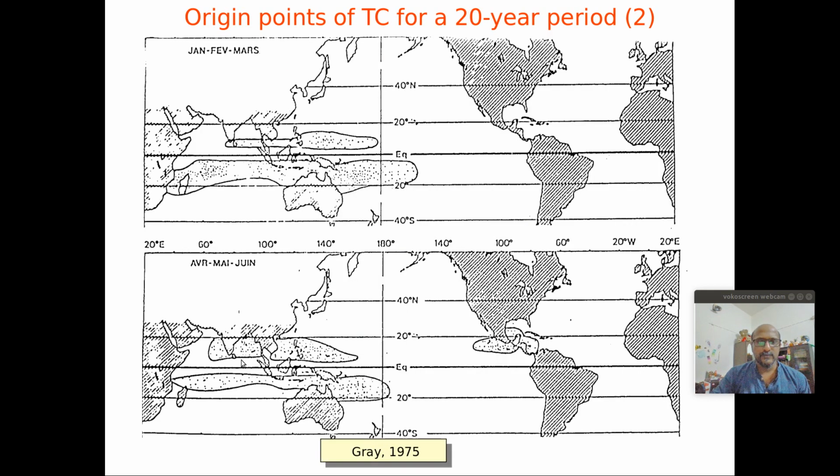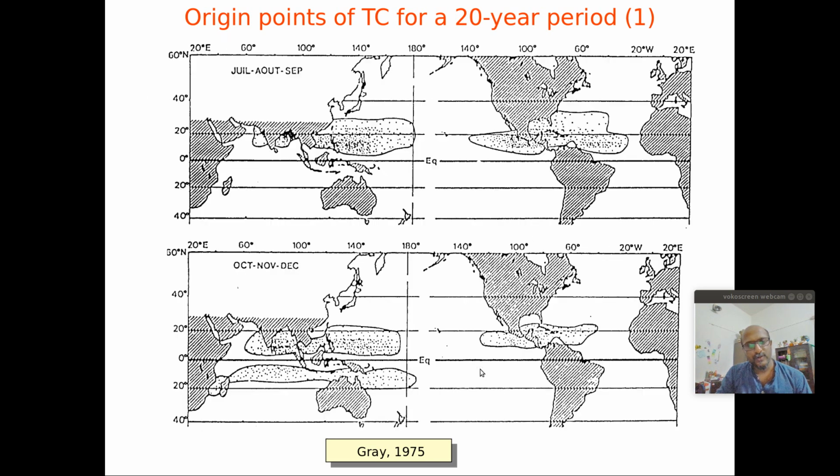Now, if you look at the global distribution of cyclonic storms, we can see that for January, February and March, cyclones mostly form in the southern hemisphere. But from April to June or July, all the northern tropical ocean basins produce a lot of cyclones.